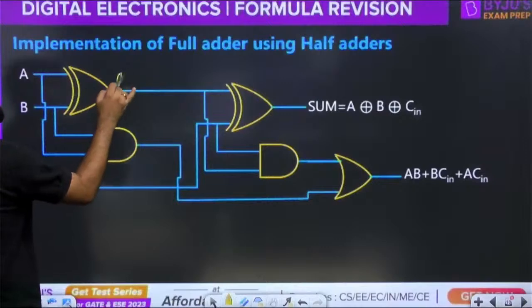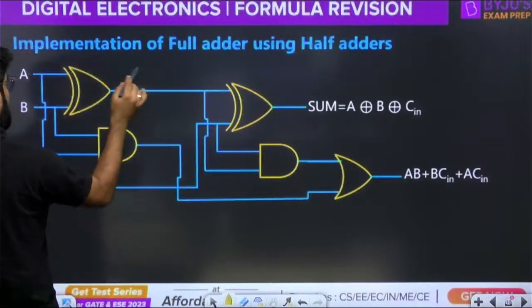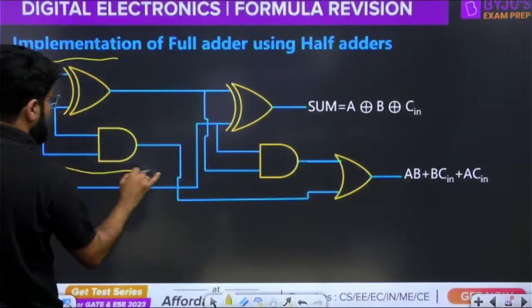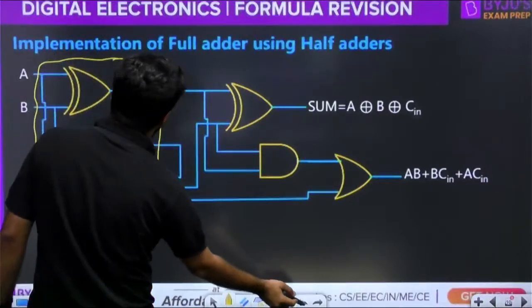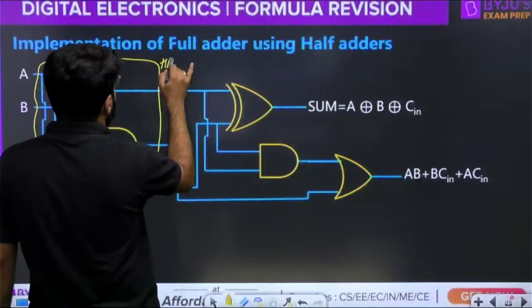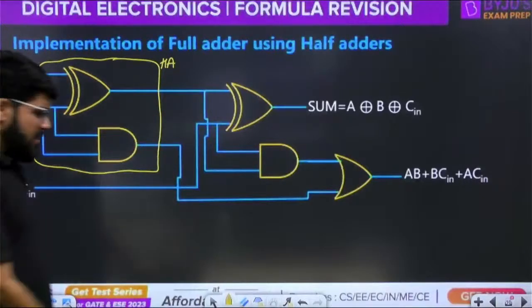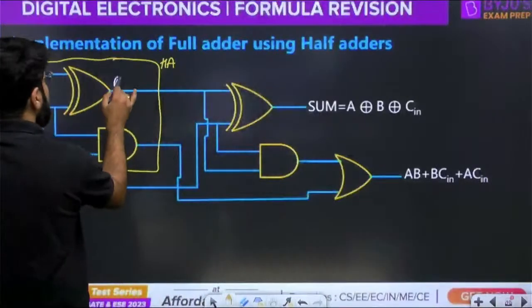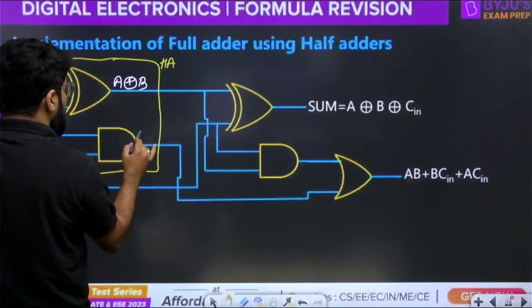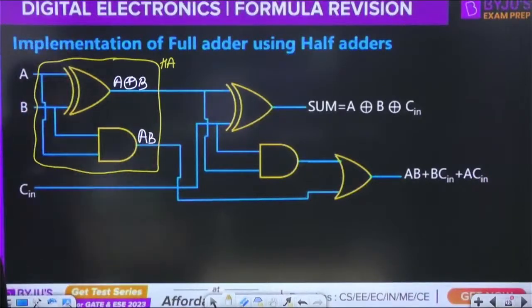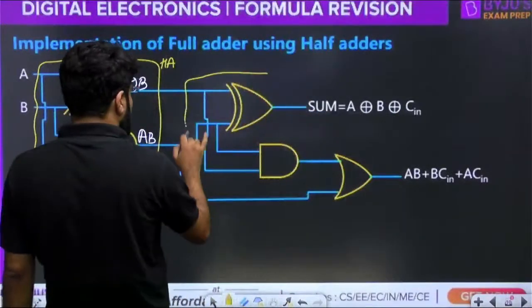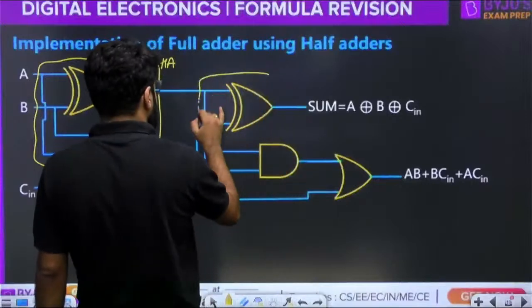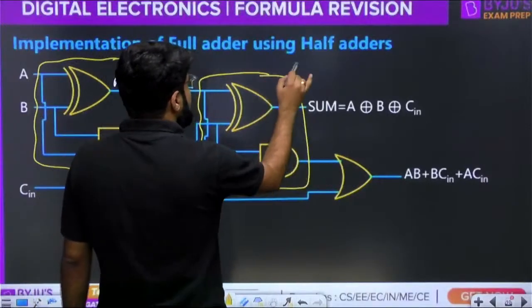Look into this. This is AB. This is one half adder stage, because this gate produces A XOR B, which is the sum output, and this is producing AB, which is the carry output of a half adder. So this one stage is the half adder. Look carefully at this particular stage. This is again the same structure. This is another half adder.